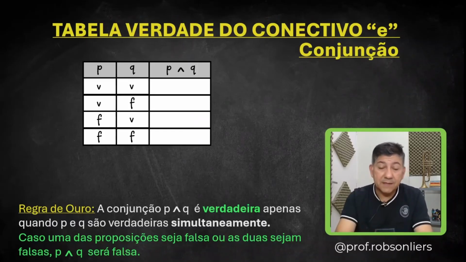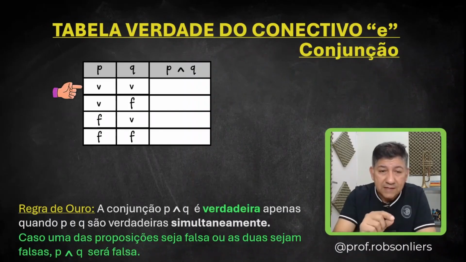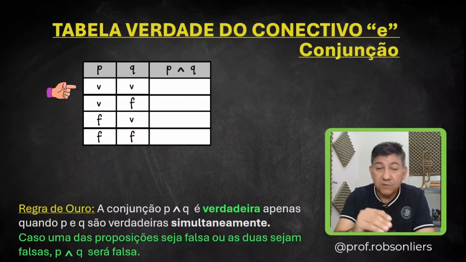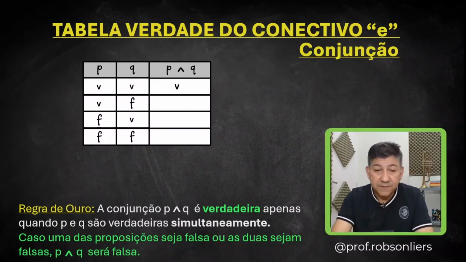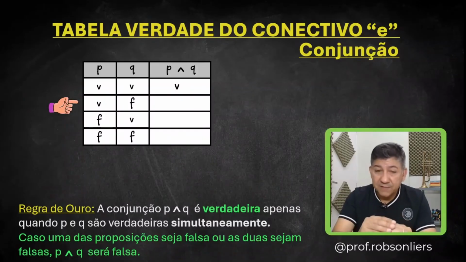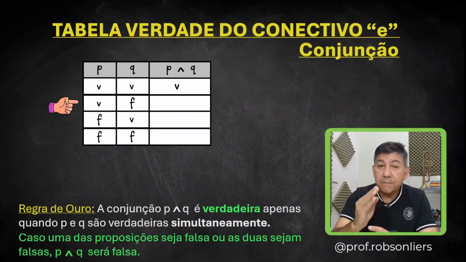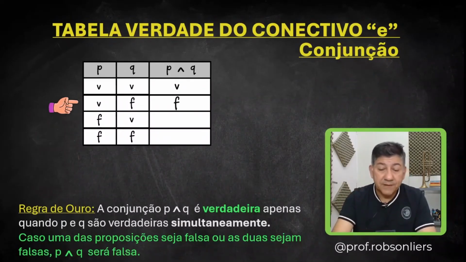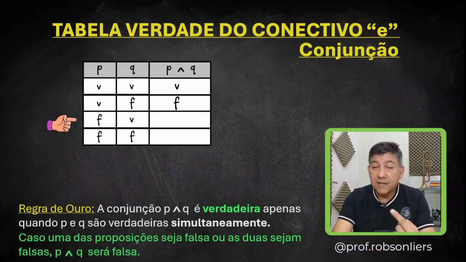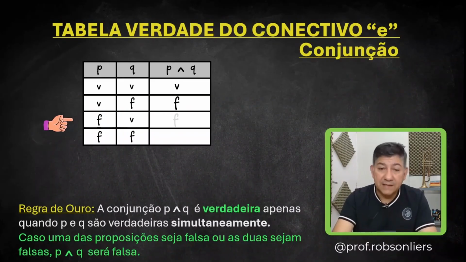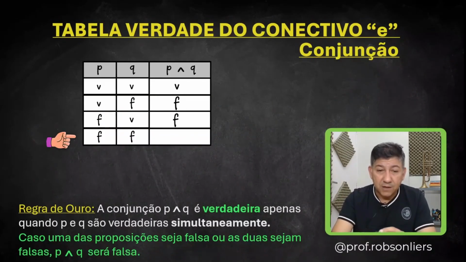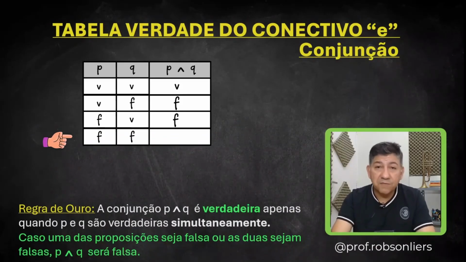Setting up this little table, take a look. Both are true. Look, is P true and is Q true? Yes. If I have T, T, it's all true, so P and Q will be true. Now, looking at the second row of the truth table, P is true and Q is false. If there is a false among them, P and Q will be false. In the same way, the third row, P is false and Q is true. Is there a false among them? Yes. So P and Q will be false. The last row, look, P is false and Q is false. Is there a false among them? Yes. Both are false, so P and Q will be false.